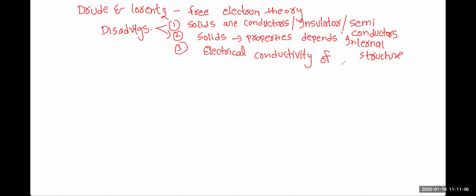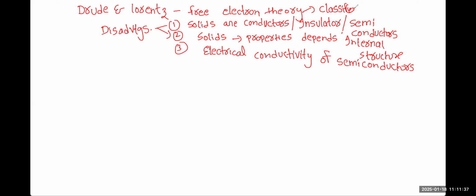These are the failures, or you can say the disadvantages, of the Drude and Lorentz theory or free electron theory, or we can say the classical theory. In the examination, the question will be asked using these three synonyms.